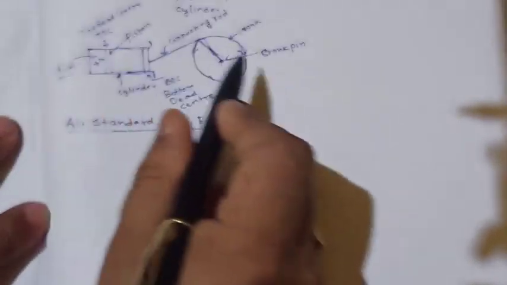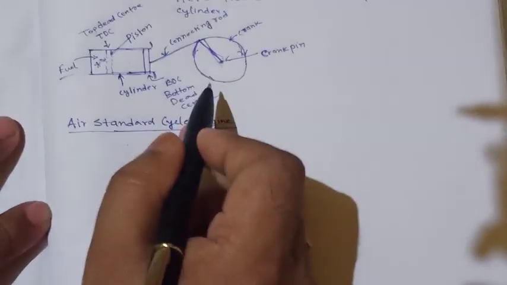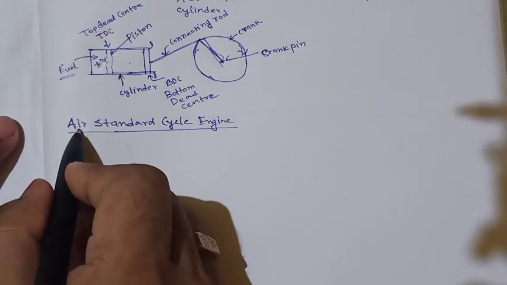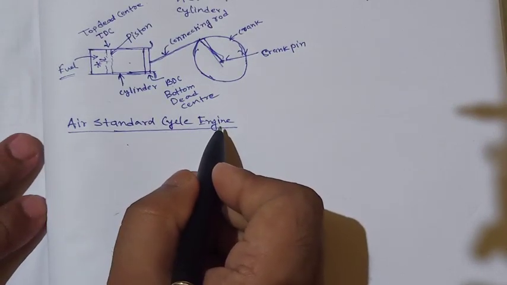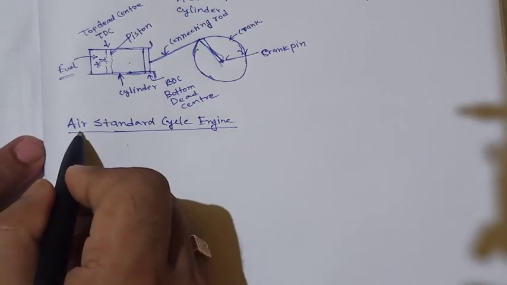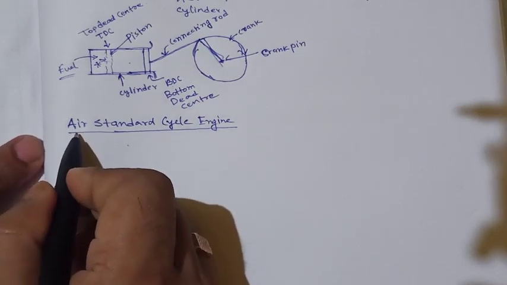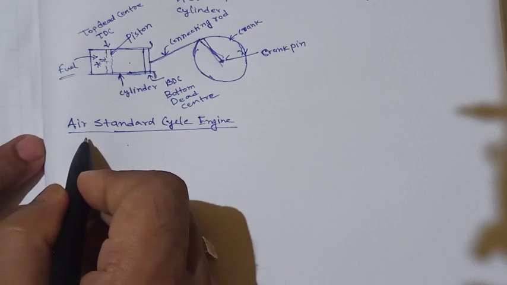If an engine is run this way, we can say that it is an air standard cycle engine. We know air is an ideal gas.